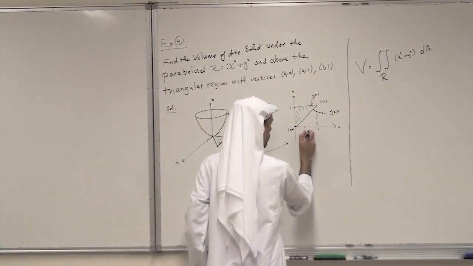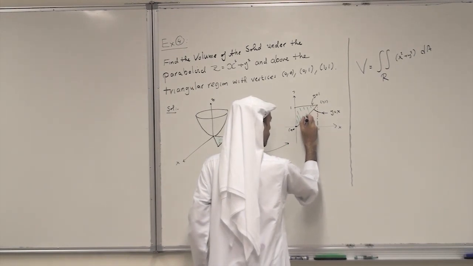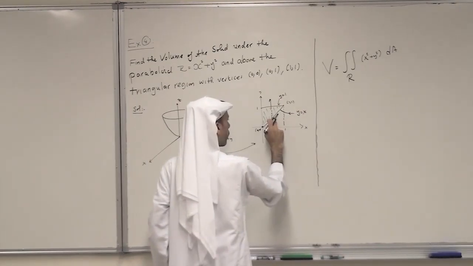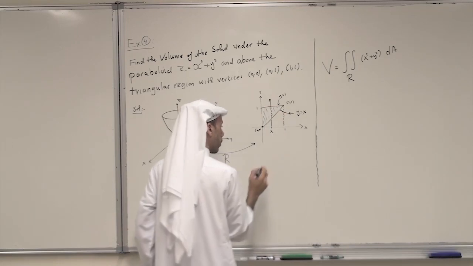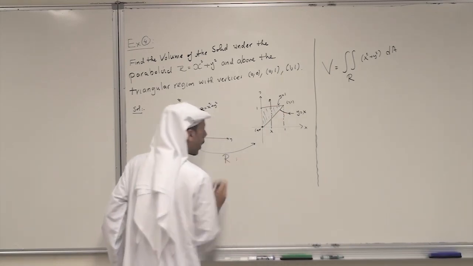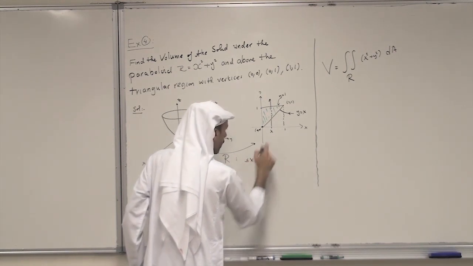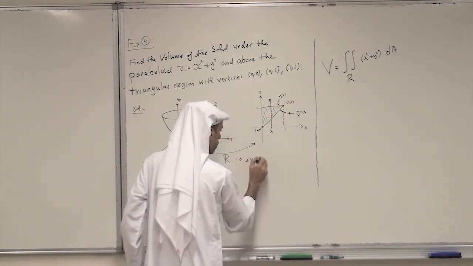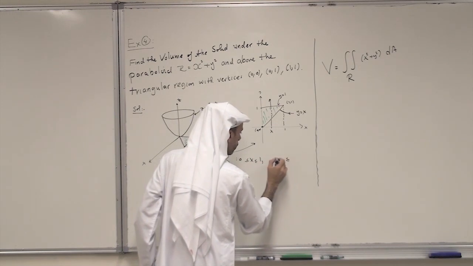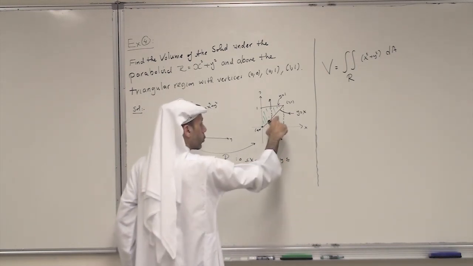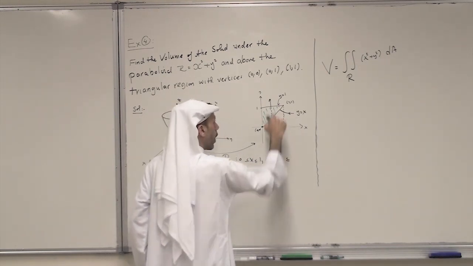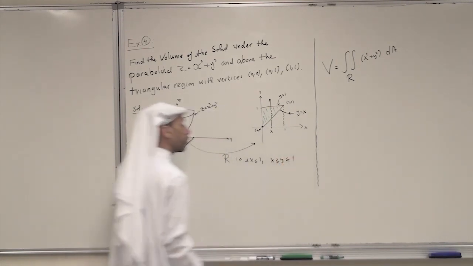So this is x here. If I go vertically, this is the lower curve y equals x, and this is the upper, y equals 1. So here x is between 0 and 1, and y between the lower curve, which is y equals x, and the upper curve, which is y equals 1.